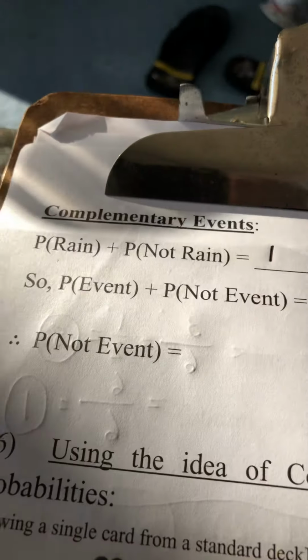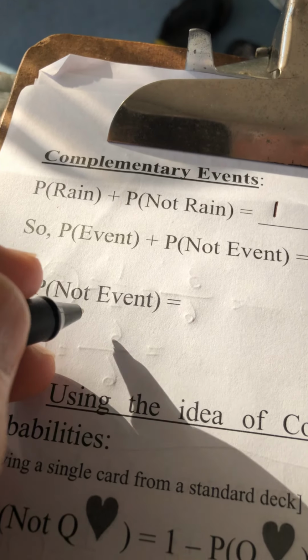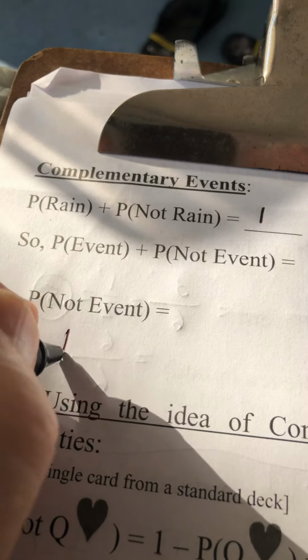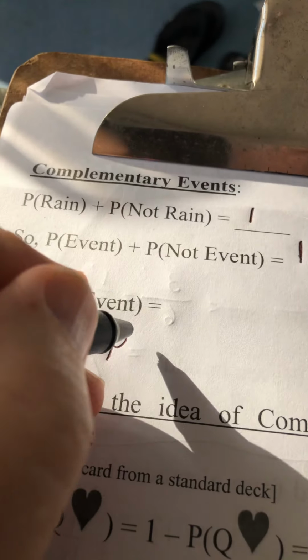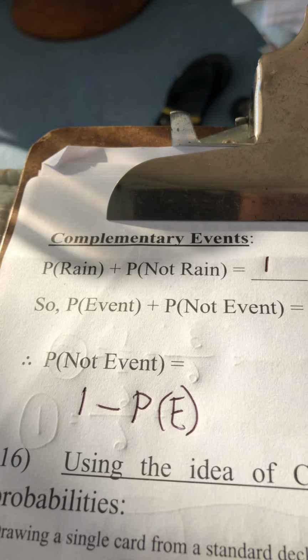So here's a little formula. These 3 dots mean therefore, the probability of an event not occurring is equal to 1 minus the probability of the event occurring. So that's a good thing to keep in mind.